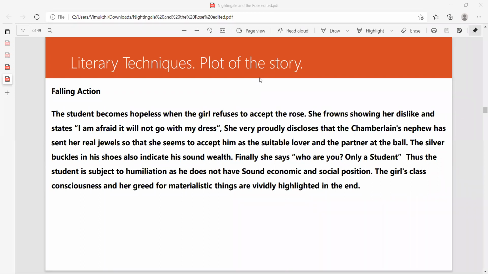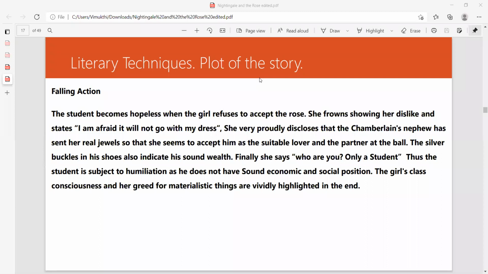Sound economic and social position. What do you mean by social position? Social standing. Chamberlain's nephew has certain connections with the palace, so people will give some kind of attraction. Now just imagine, as a girl, all the girls will agree with me, right? When you are dating a boy from a village, who is eating betel and going in a cart, or would you like to associate with a guy who comes in a Mercedes Benz and has some kind of connection to Mr. Mahinda Rajapaksa? You will go with the second option, no? If I were a girl, I would also go with the second option, right? That is the reality in the world.